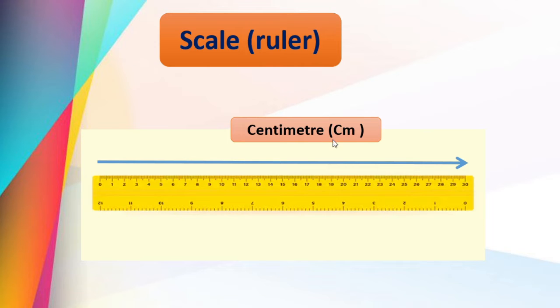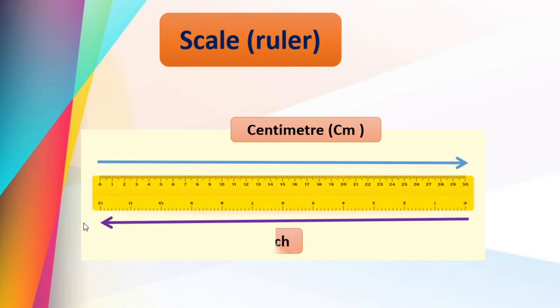Centimeter. And we use cm, a short form, to write centimeter. And here from 0 to 12, can you see this? This is called inch. What is the unit here? Inch. This side we use to draw geometrical diagrams, and this side, that is inch, we use sometimes.